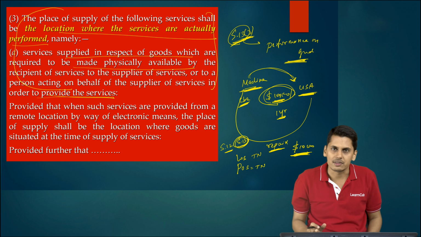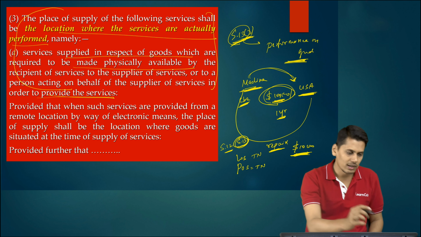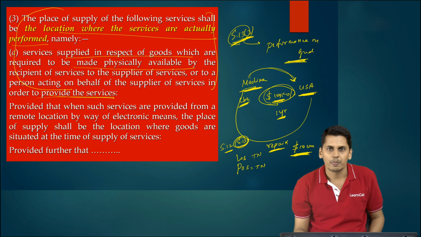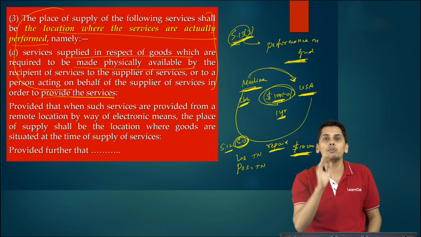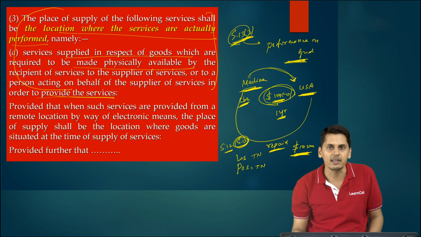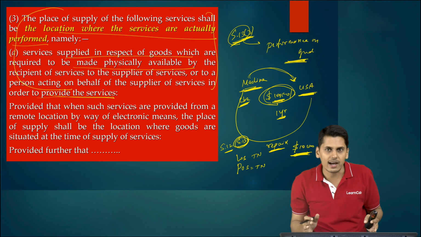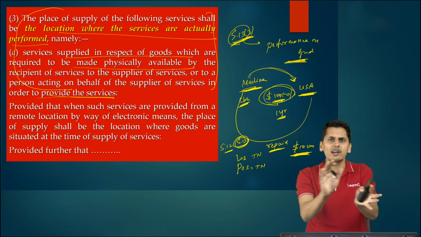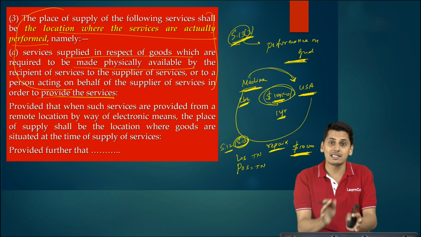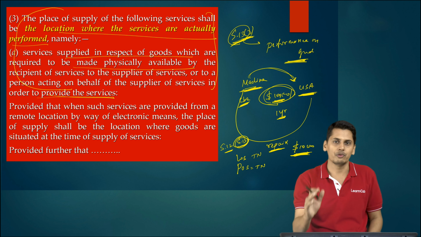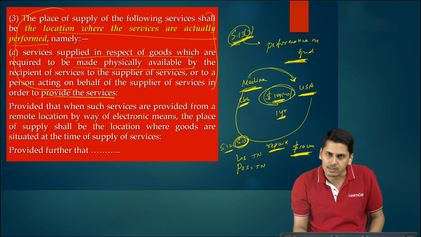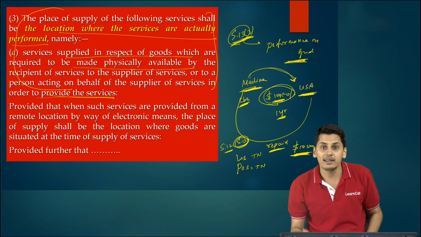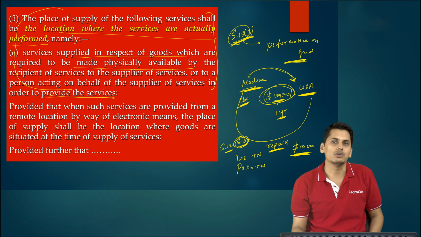For such type of services, the second proviso to 13 subsection 3 clause A is telling you, for these type of transactions, the place of supply will not be determined by 13 subsection 3. Please understand, the wordings used are, for these type of transactions, don't come to 13 subsection 3. 13 subsection 3 will not apply for these type of transactions. So the second proviso to 13 subsection 3 clause A doesn't give you a place of supply. It simply tells you these type of transactions don't come to 13 subsection 3. That means where are you supposed to go?